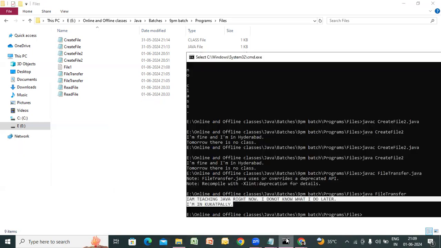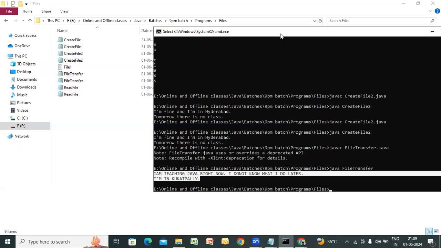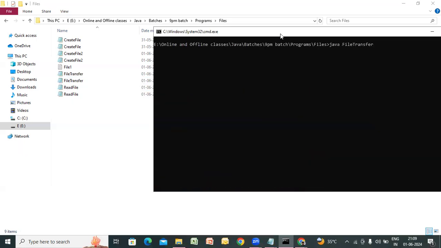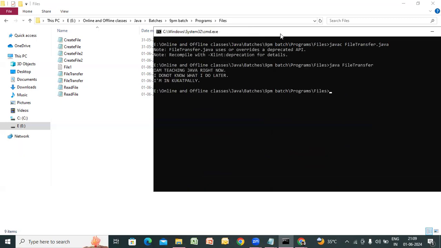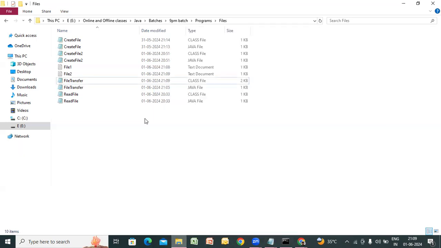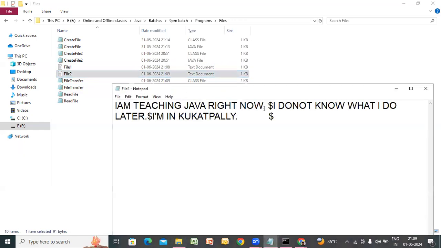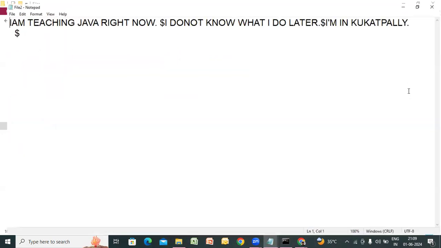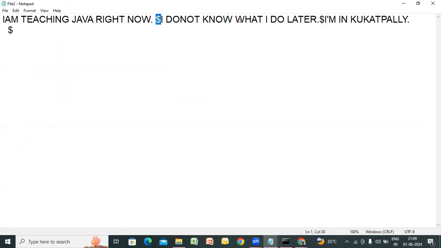Let me compile again and run it. Right. Yes, 3 lines. We get 3 lines of formatting, since we used System.out.println. What about the file? File 2. Yeah, file 2 is created, you see? If it did not exist it is created, and if it exists it is modified. Now if I open it, yeah, now you got it. Here $1, $2, and $3.